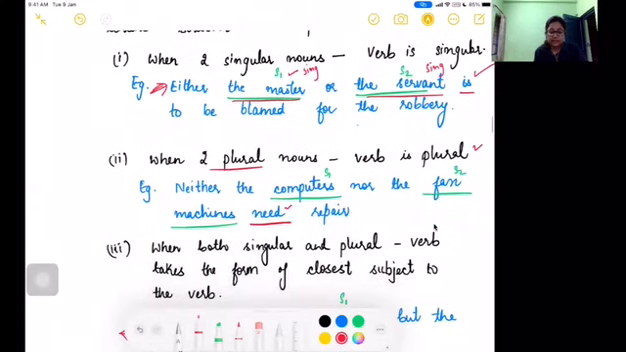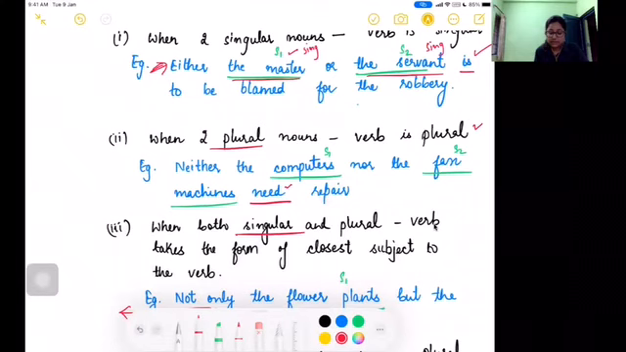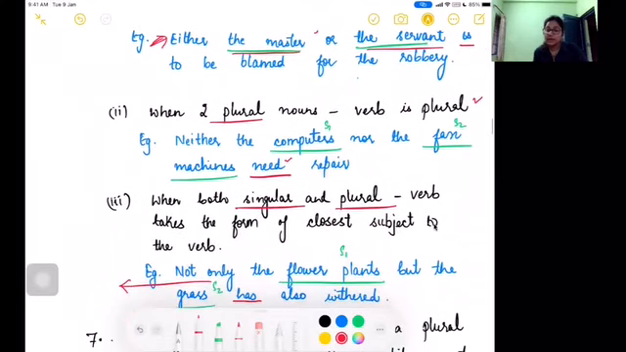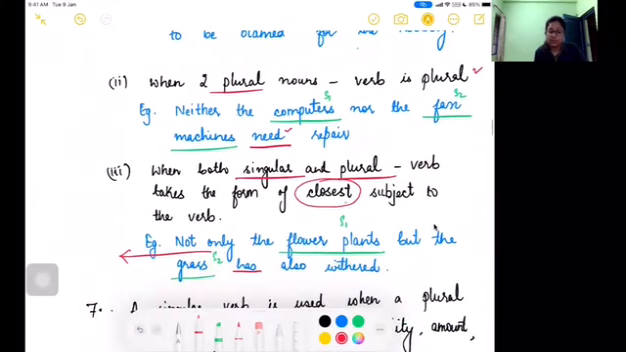But when one is singular and one is plural, then how will you decide? You will have to decide depending on the closeness of the subject to the verb. So here, subject 1 is your flower plants and subject 2 is your grass. Now subject 2 is singular here, right?